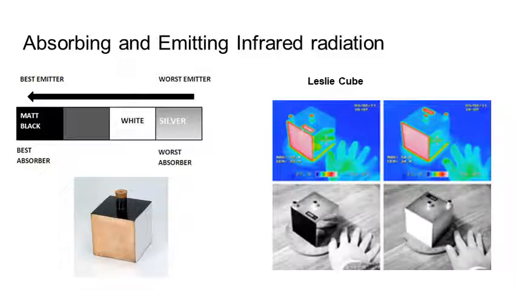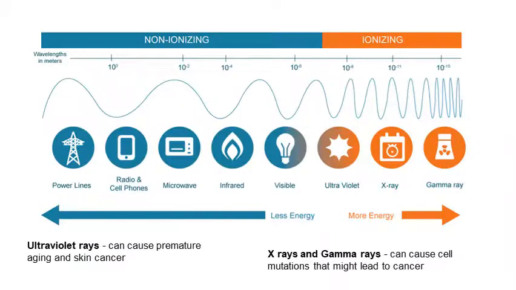We proved that those different colors affected how we emitted infrared radiation using a bit of equipment called the Leslie cube, just a cube of copper with different color sides on it. So if you're asked for an experiment you can do to show that different colors affect how we emit infrared radiation, you can fill up the Leslie cube with hot water, and then you can use your infrared thermometer to figure out the temperature of each side. You'll find that the matte black side, because it's the best emitter, has the highest temperature, and the white and shiny silver sides will have the lowest temperature because they are the worst emitters of radiation.